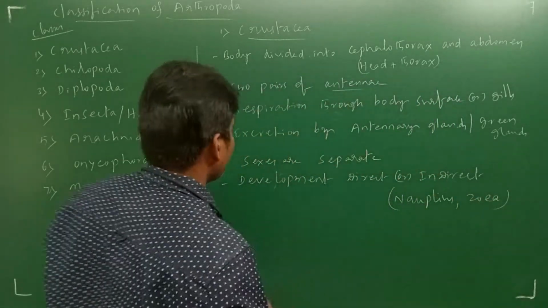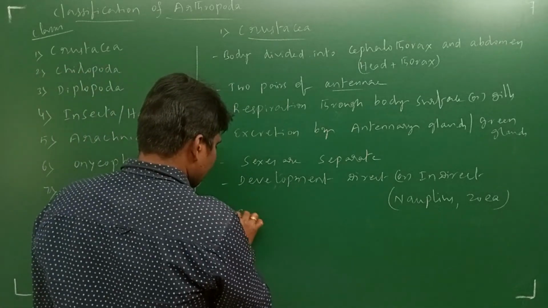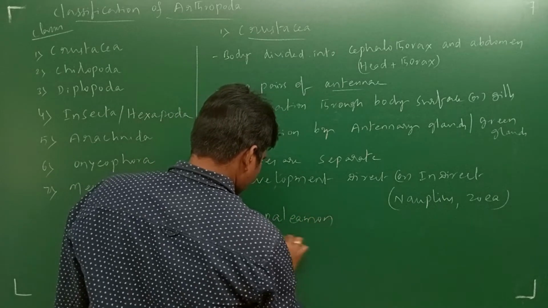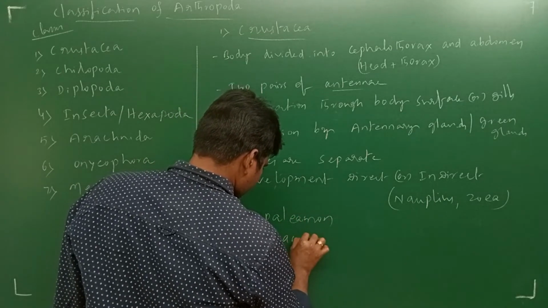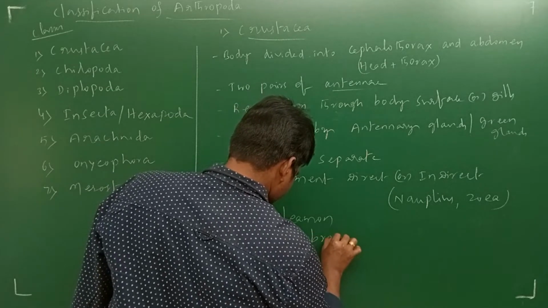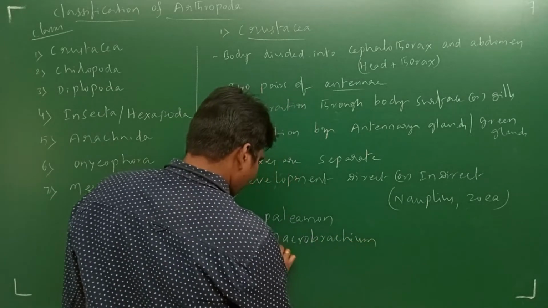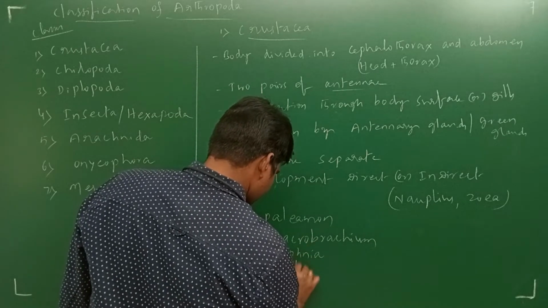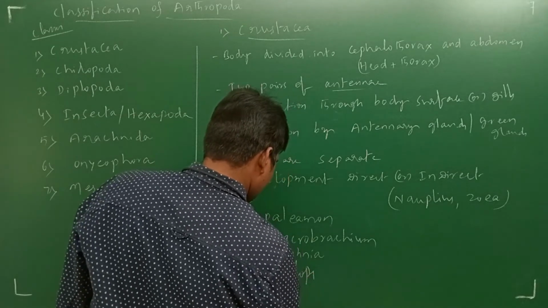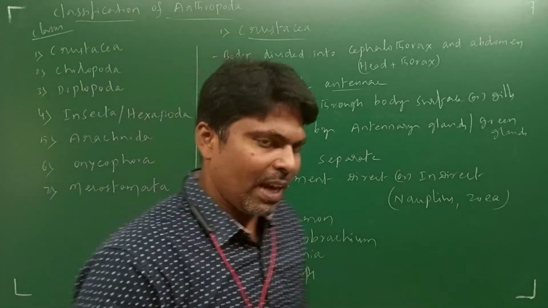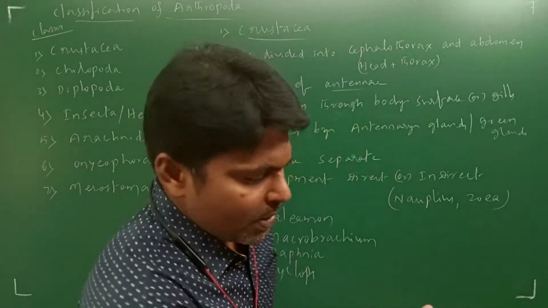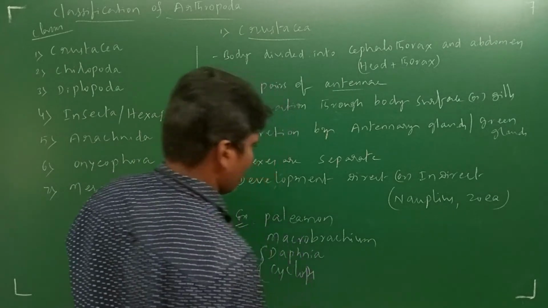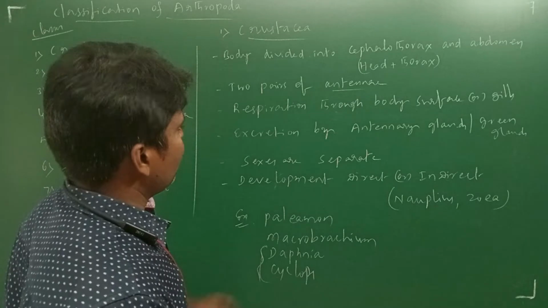Examples of Crustacea: Palaemon, Macrobrachium, Daphnia, Cyclops. Daphnia and Cyclops are zooplanktons present on the water surface, so remember them. This is about Crustacea.